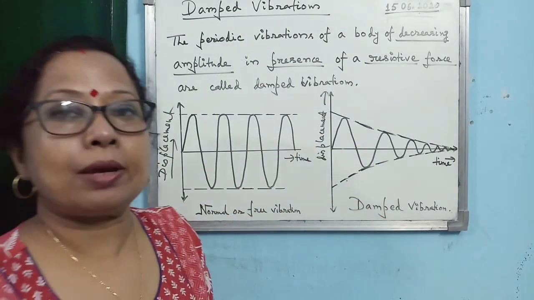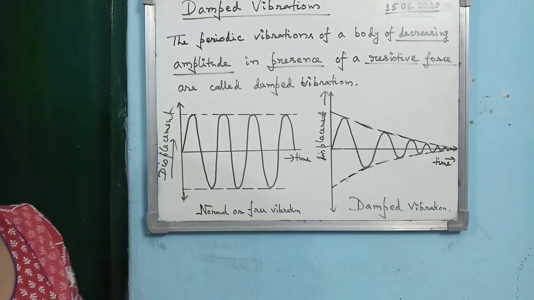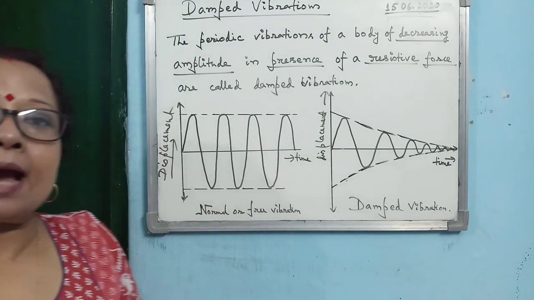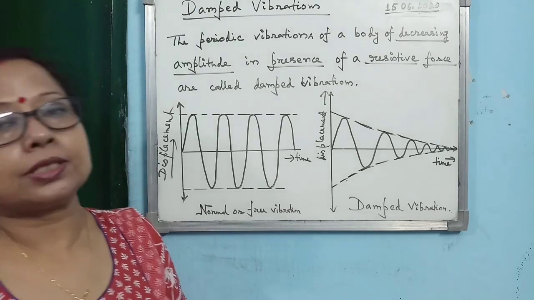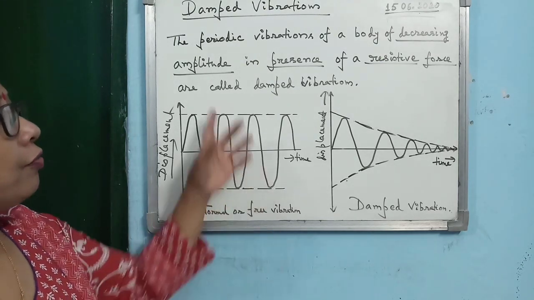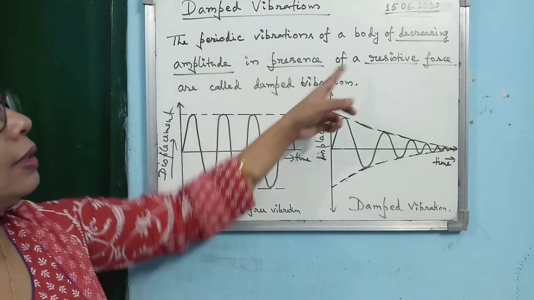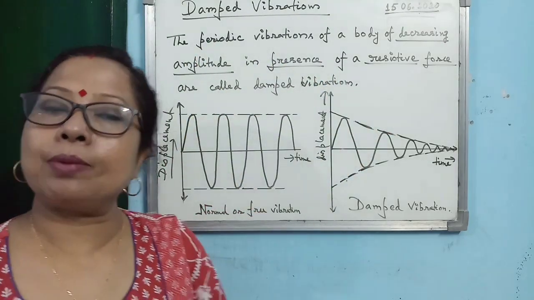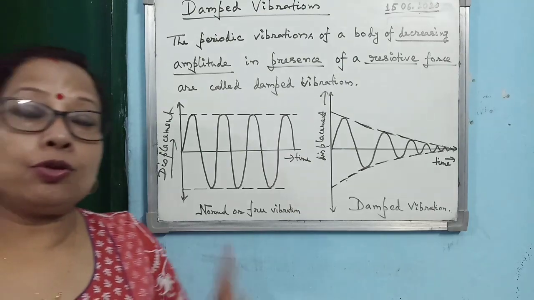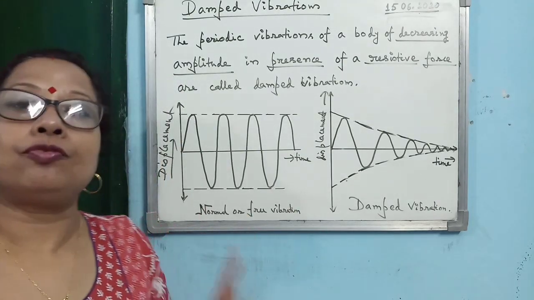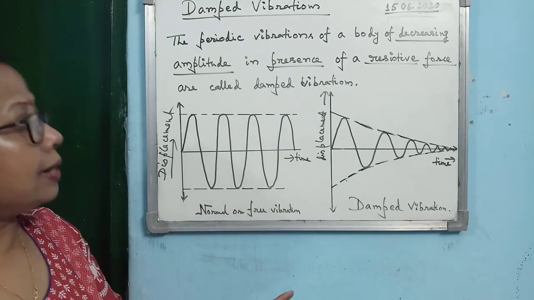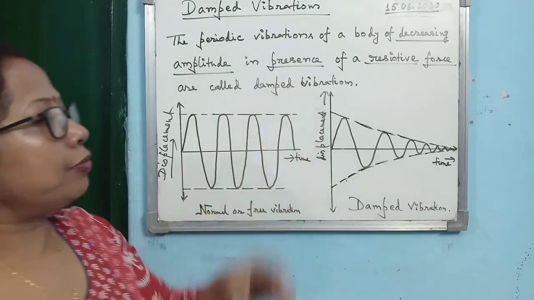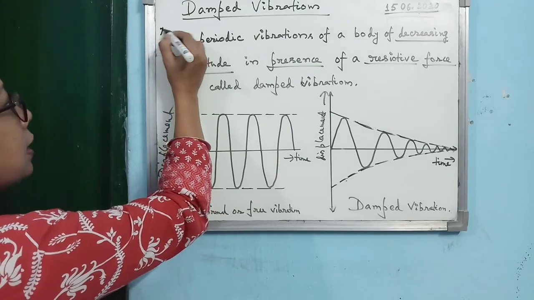The periodic vibration of a body with decreasing amplitude in presence of a resistive force is known as damped vibration. You must learn the definition of damped vibration for your board exam. You must also learn the definition of free vibration and all the examples, as I said.